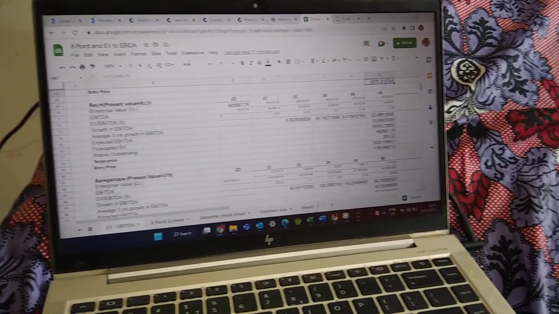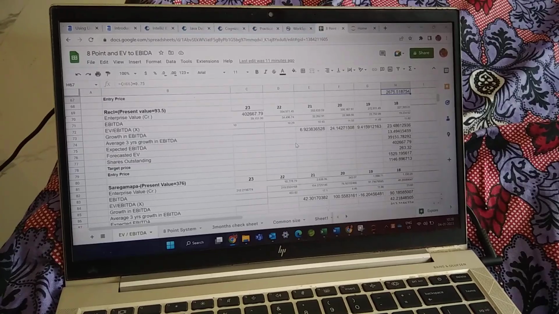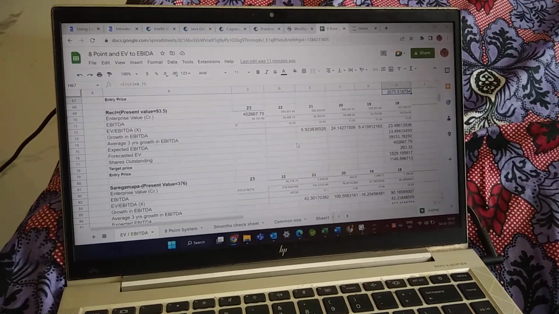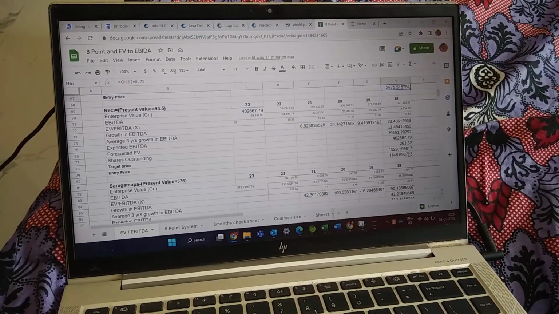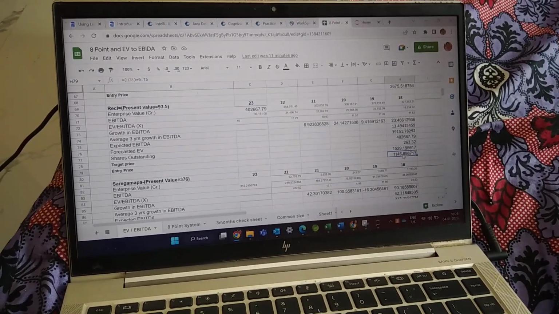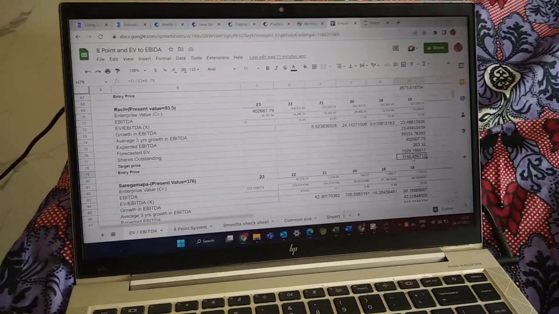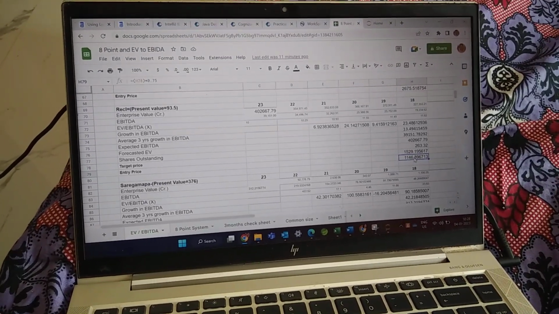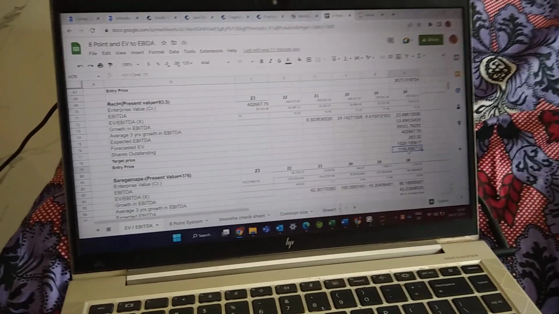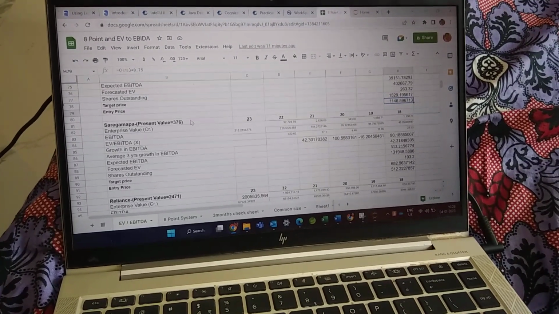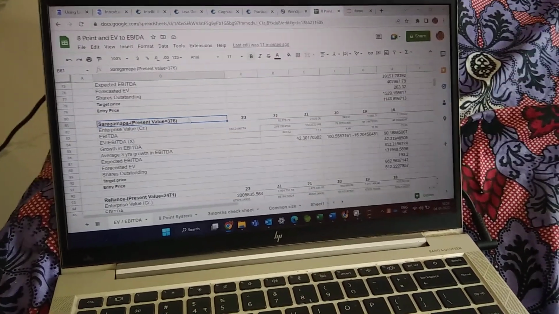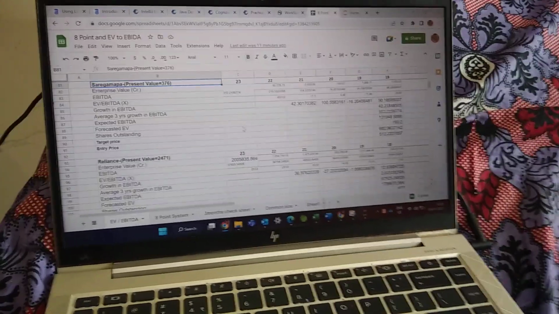And RECL, even though it is a fundamentally strong company, the present value is 93.5 and the entry is 1146. This is 10 times far away from the current value, so we can ignore this kind of thing. And Saregamapa is one of the very good companies in recent times, and the growth is absolutely very good.